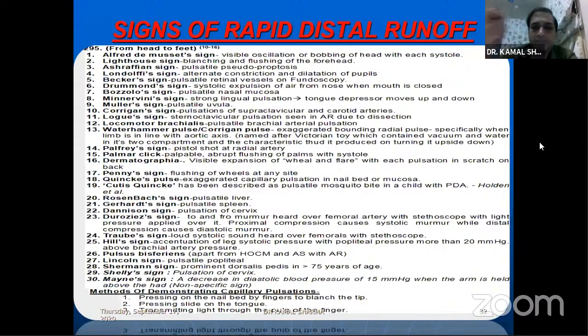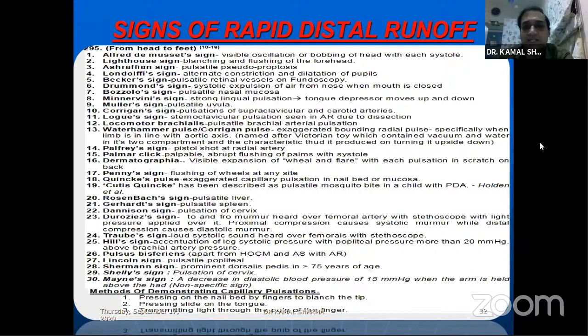When you press a tongue depressor, it moves up and down. That is what lingual pulsation is. You can see Minervini's sign. Müller's sign is pulsatile uvula. Corrigan's sign is pulsations of the supraclavicular and carotid arteries. Luke's sign is sternoclavicular pulsation in patients with AR due to dissection in an aneurysmally dilated aorta. Locomotor brachialis is pulsatile brachial pulsation.